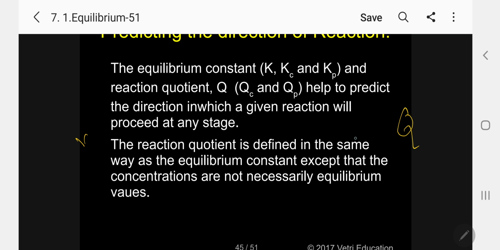The reaction quotient is defined in the same way as the equilibrium constant, that is the ratio of the products divided by the ratio of the reactants, except that the concentrations are not necessarily at equilibrium values. It may be taken initially, it may be taken finally. You take it at any place, but not at equilibrium. If you take that value, it is called Q, the reaction quotient.